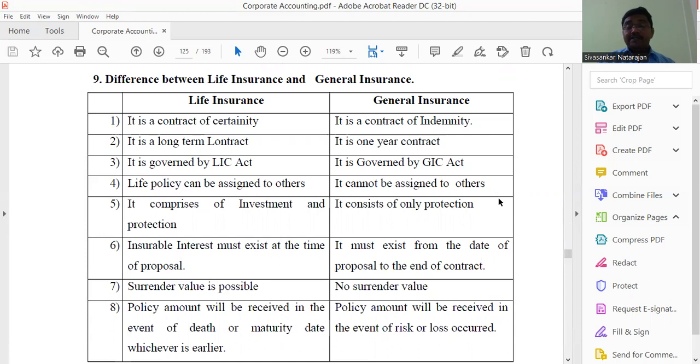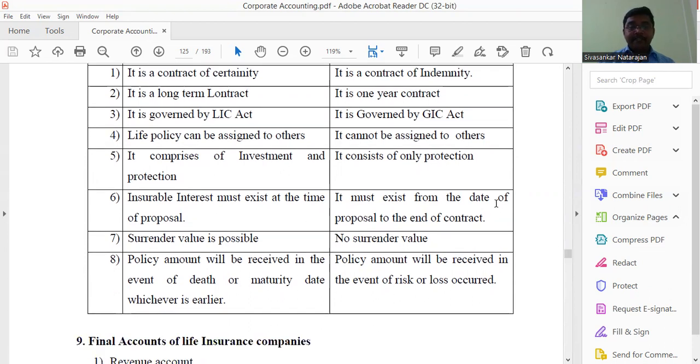In general insurance, it must exist both at the date of proposal and at the end of the contract. Surrender value is possible in life insurance, but no surrender value is available in general insurance. In life insurance, the policy amount will be received in the event of death or maturity, whichever is earlier. In general insurance, the policy amount will be received when the risk or loss occurs.